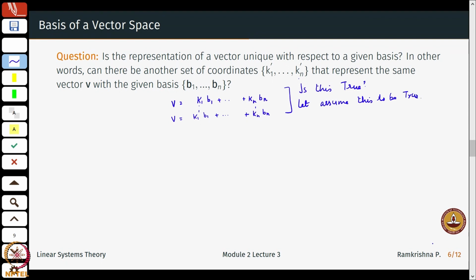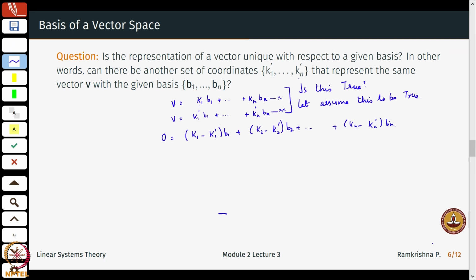If v can be written in this way and v can also be written in this way, then I can just subtract and get the following: 0 is k1 minus k1 prime times b1, k2 minus k2 prime times b2, all the way till kn minus kn prime times bn.